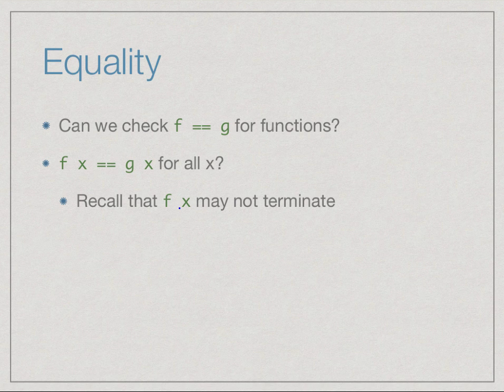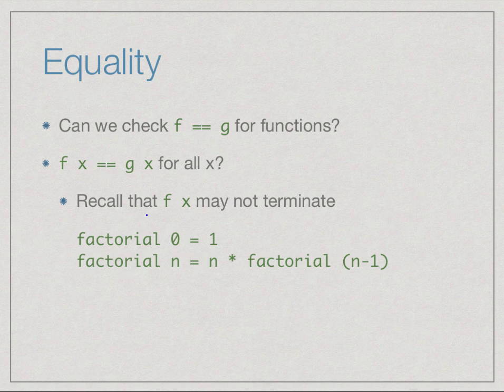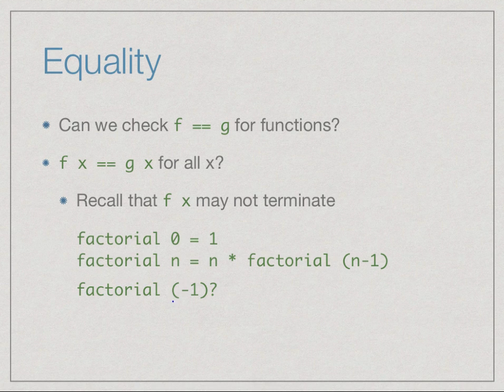Other than the minor problem that we have to check this for an infinite set of values, there is also the more serious problem that computations don't always terminate. Remember our initial naive declaration of factorial, which ignored the problem of negative inputs. If we had a factorial definition like this, which did not take care of negative inputs carefully, then the value of factorial on something like -1 would degenerate into an infinite computation where it called factorial -2 and then factorial -3 and so on. Therefore this recursive step would never terminate. So we would never get an answer.